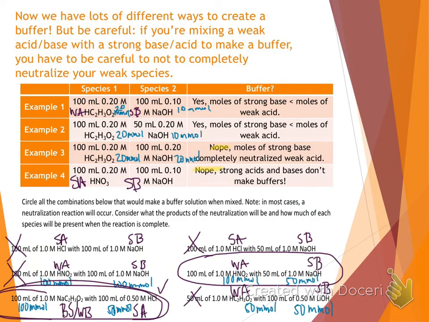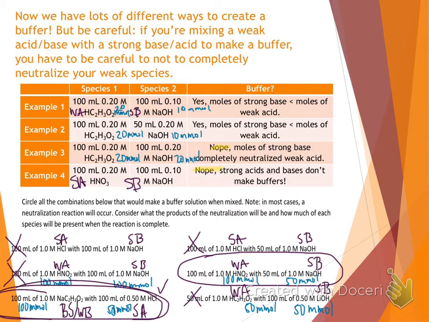So you should have found that that middle one is the only one going to make the buffer. The first one is strong acid, strong base. Those don't make buffers. Second one, we have weak acid, strong base. So if we look at our ratio, we can see we're only adding 50 millimoles of strong base. That's half as much as weak acid. We'll neutralize half of it. Acid and conjugate will be left over.